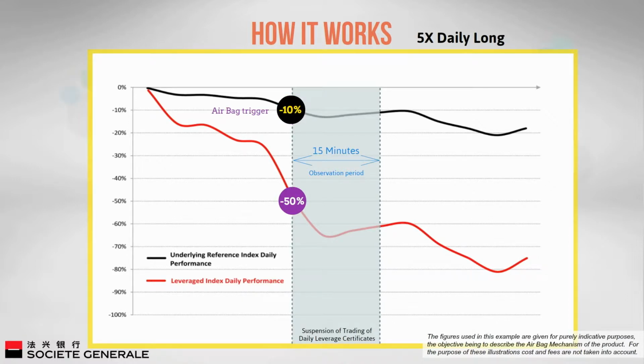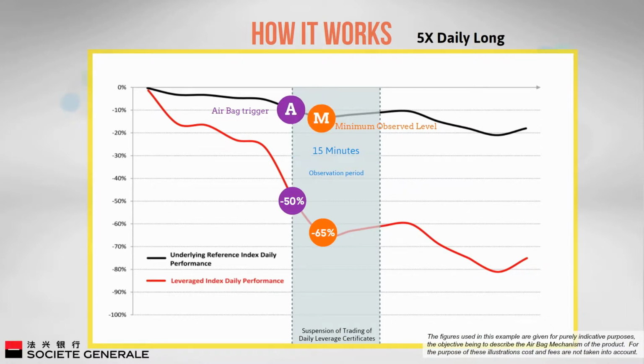During the 15-minute observation period, the lowest level of the underlying asset is recorded. This level is termed the minimum observed level, denoted by M in the diagram, a 13% drop compared to the last closing level in the previous trading day. The performance of the 5 times daily long will be based on this minimum observed level. The leverage is subsequently applied to the performance of the underlying asset, computed from this minimum observed level, instead of the last closing level in the previous trading day.